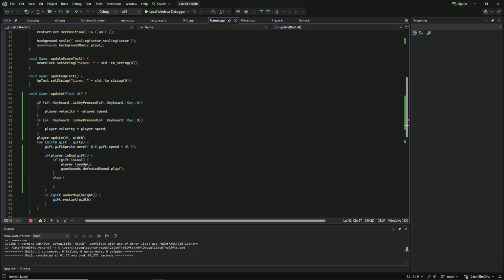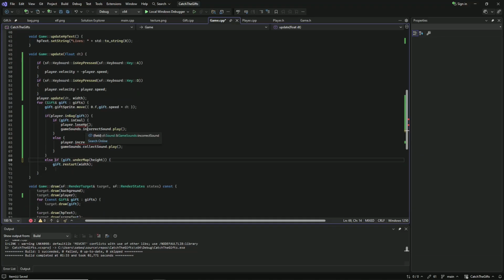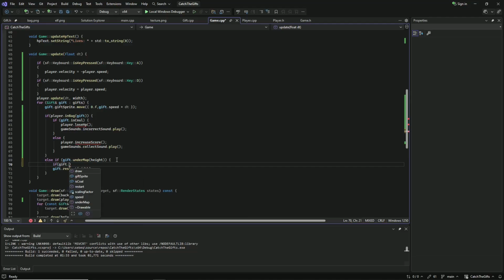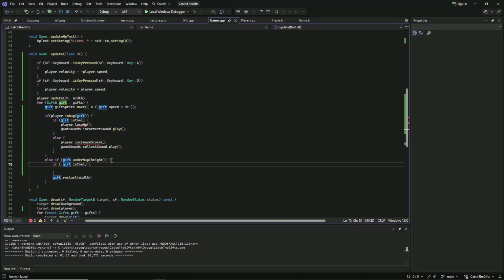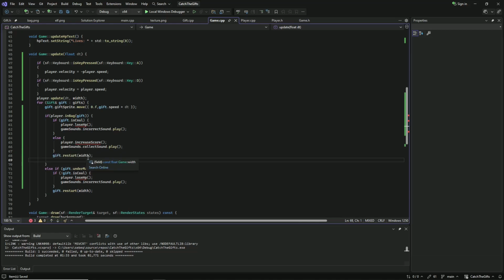Else, let's do player.increaseScore, and let's play the correct sound. Actually, not the defeated sound, the incorrect sound. Let's add an else here. And here we can also have two conditions. This gift could be a coal or not. Or actually, well, if the gift is not a coal, we want the player to also lose HP and to play the incorrect sound. And one more thing. And here, let's also restart our gift.